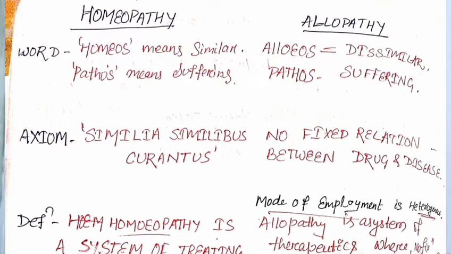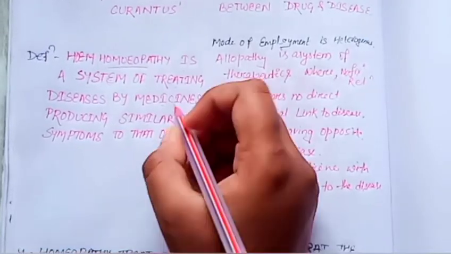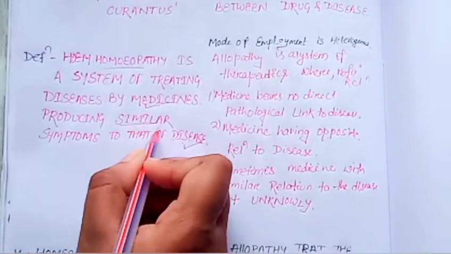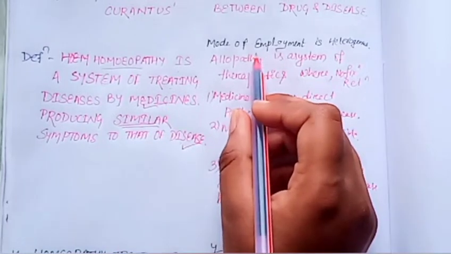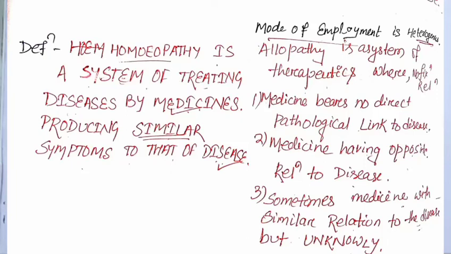What is the definition of homeopathy? Homeopathy is a system of treating disease by medicine producing similar symptoms to that disease. So it is a similar relation between disease and medicine, whereas allopathy's mode of implementation is heterogeneous. Allopathy is a system of therapeutics where there is no fixed relation between medicine and disease, no direct pathological link to the disease. Medicine has an opposite relation. Sometimes it is seen that medicine has a similar relation to the disease, but it is not known to the physician.